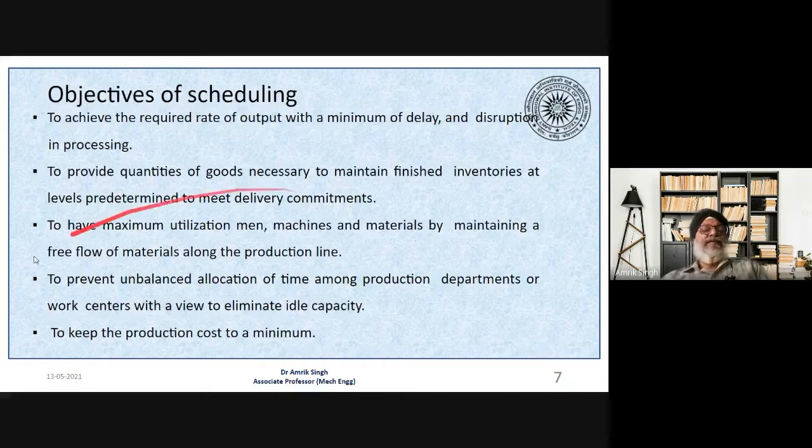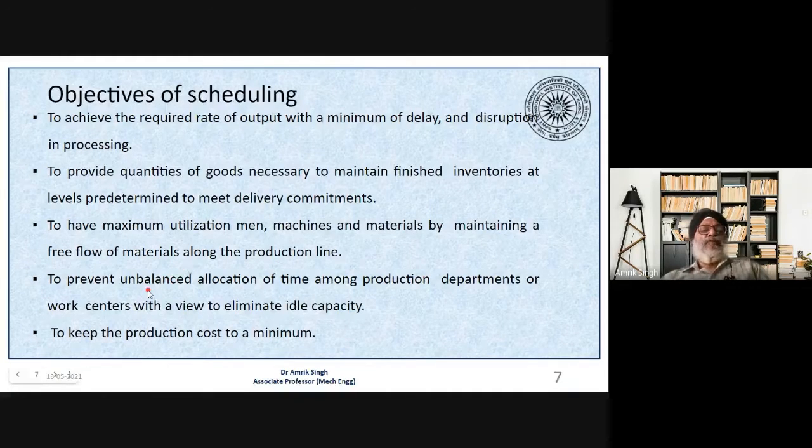Next is to have the maximum utilization of resources, that is man, machine, and material, by maintaining a free flow of material along the production line. That means there should not be any disruption on account of material, on account of tools, on account of jigs and fixtures, and the like.